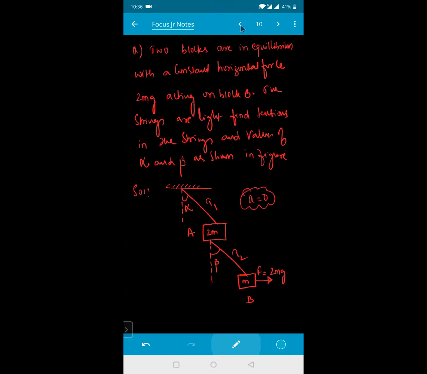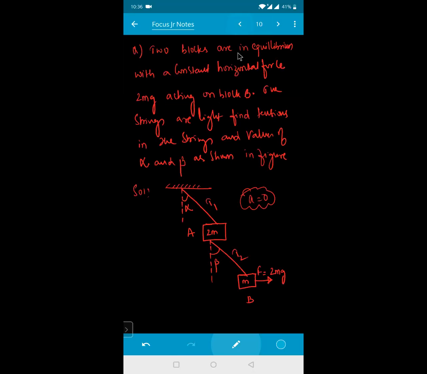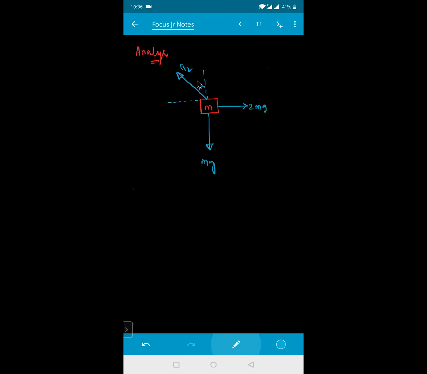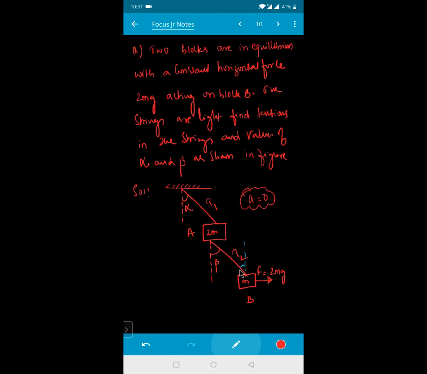On the block m, what is another force, beta? The string. The string is in this direction, so I'm taking the string like this. What is the tension in this string in this direction? This is nothing but T2. So I can resolve this string tension T2. See where is the angle? If this is beta, then alternate angle here will also become beta. Is the diagram clear for everyone, beta? If this is angle alpha, the alternate angle here will also become alpha. Is it clear?